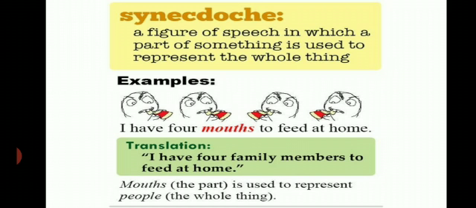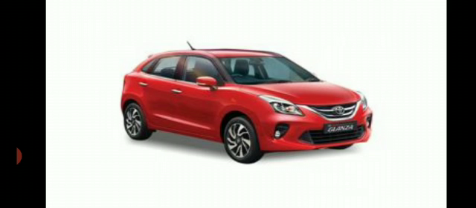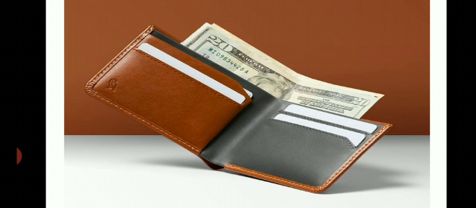So I can cite some more examples. See, has Ronnie got wheels? So wheels are part of the car. So it refers to the car. So a part of something, a small thing, is referred to as a big thing. Further you see, can you spare your wallet? Wallet means a purse containing some money. So here you are asking, can I get some money from your wallet? So these are the examples you can give.